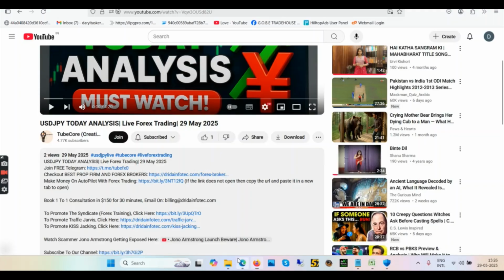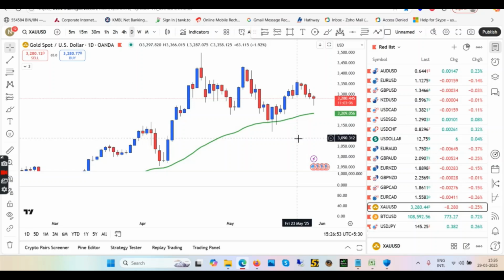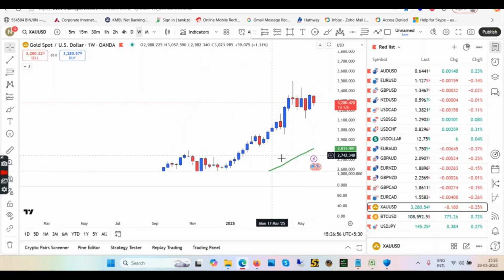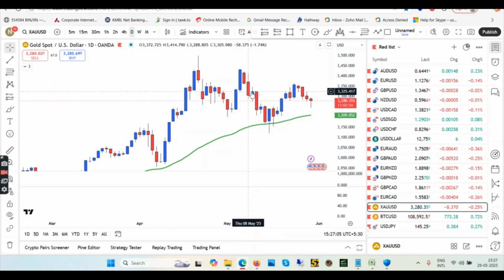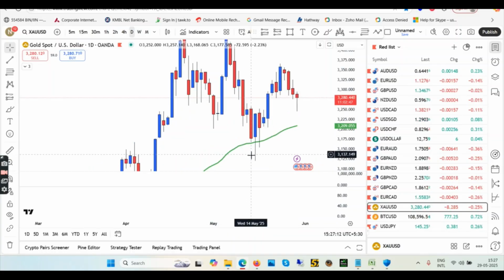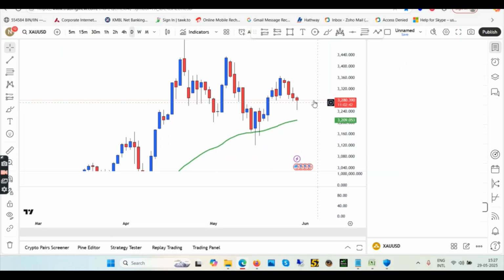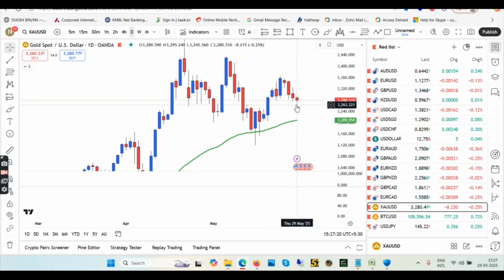Now let's get back to the chart here, starting with top down approach with weekly chart. In weekly we are going down, so the trend is up for gold, but in weekly we are going down. So we are looking for longs as per the definition. Look for longs if the trend is up. So here we have broken the previous high. This is a pullback merely to me. So long wick rejection has come already. Okay, you can see long wick rejection, and then that's it. So whenever you see long wick, that means rejection. This rejection and this downtrend is over, I believe.